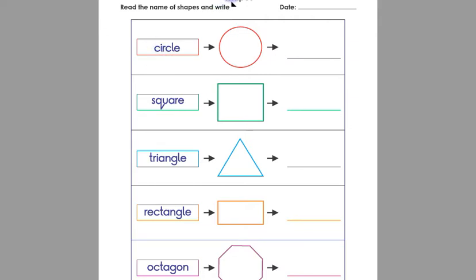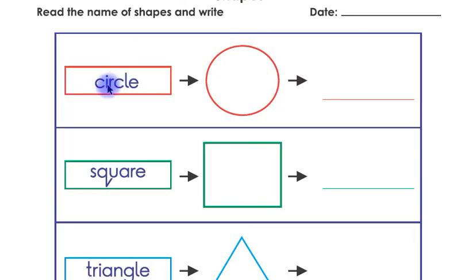Listen carefully, children. This is circle name and this is circle shape. You have to write the name circle on this line by yourself.